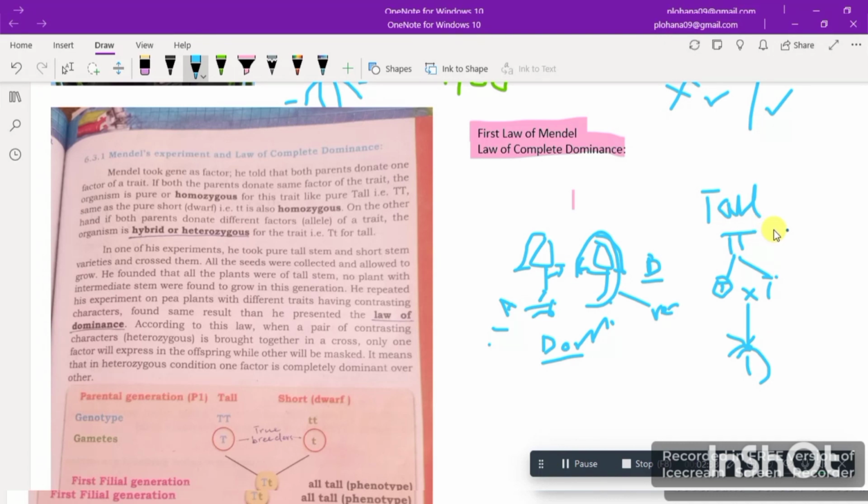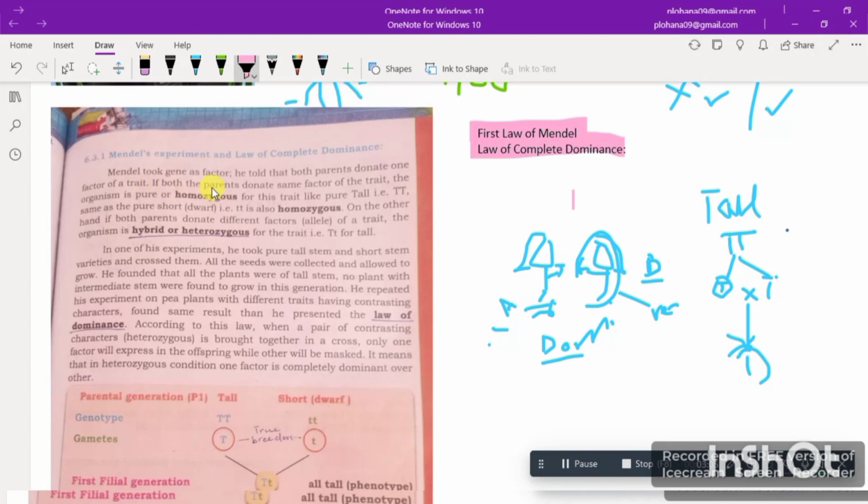In homozygous there are 2 traits which are similar, as you can see here, I am reading. So Mendel took gene as a factor. He told that both parents donate one factor of a trait, like one from the mother's side and one from the father's side. They'll be donating one trait.